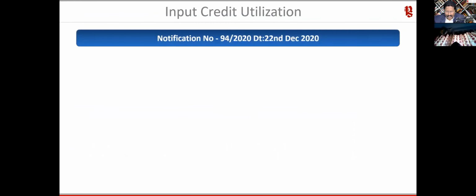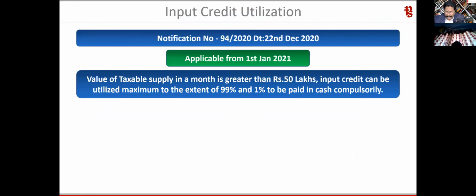The second is the input tax credit utilization. Again, we have seen that through this notification 94, which is applicable from 1st of January.